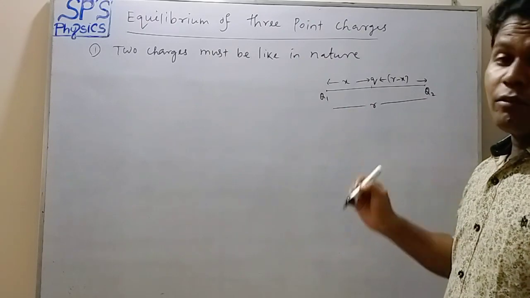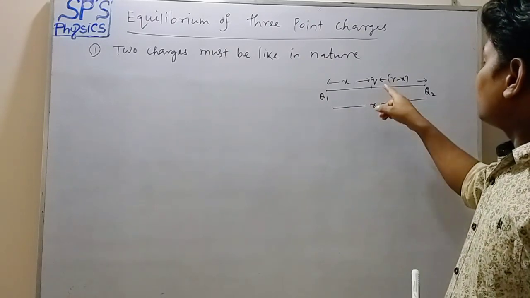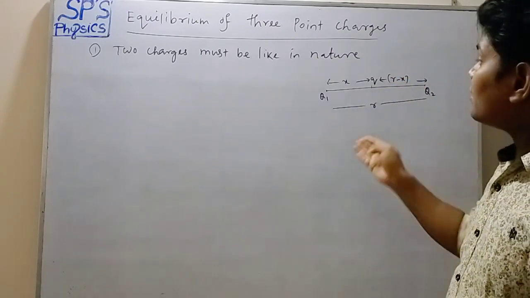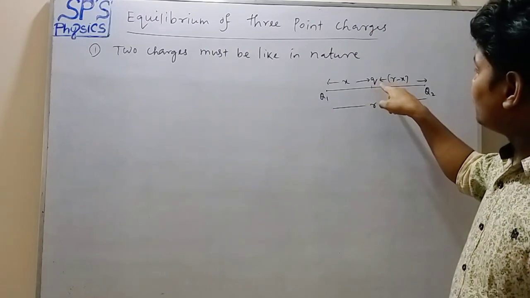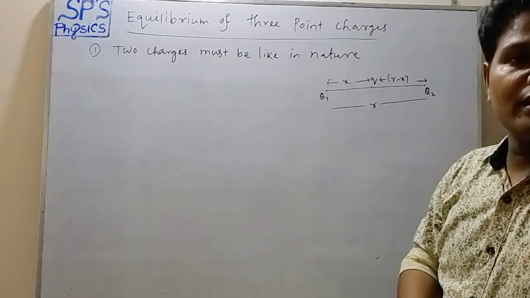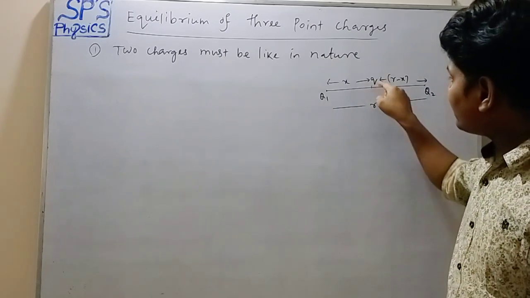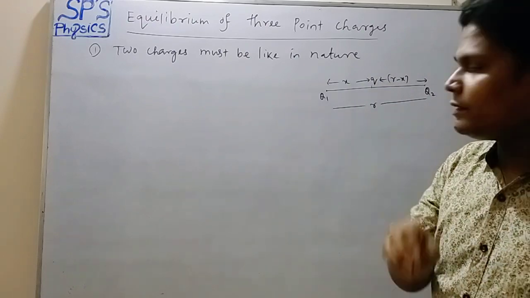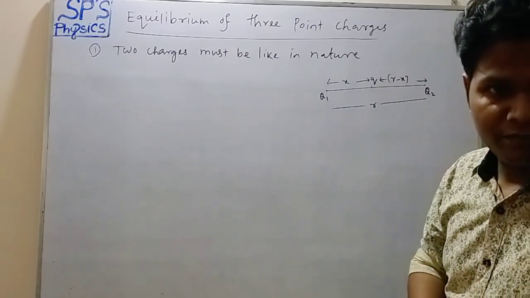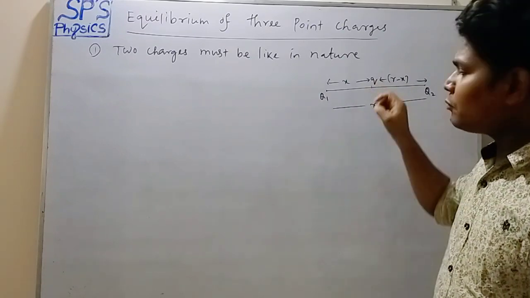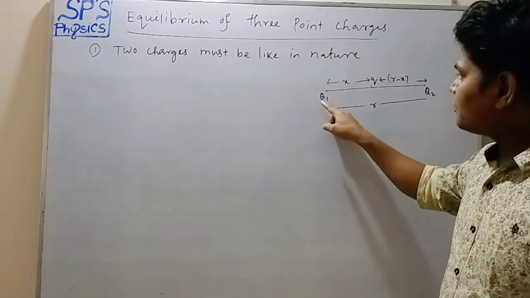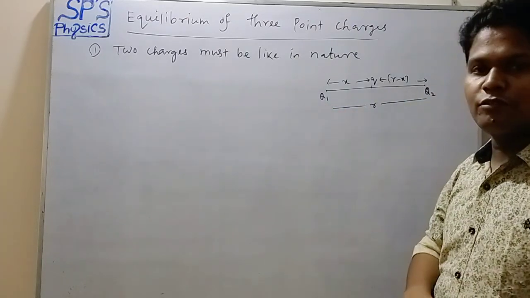So if the question is like that, at what distance does the charge Q remain in equilibrium in between these 2-point charges? So how can you solve it? That charge particle Q is said to be in equilibrium if the net force acting on it is how much? 0. So tell me, how many forces are acting on the charge Q? Obviously two forces are acting. One is due to charge Q1 and another is due to charge Q2.